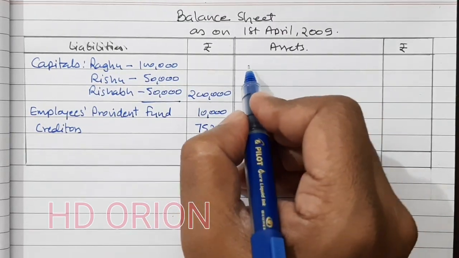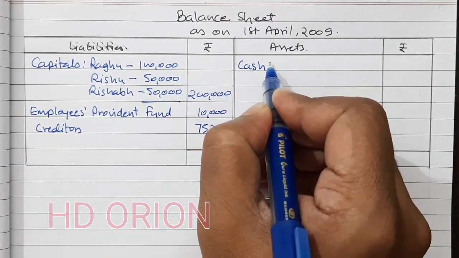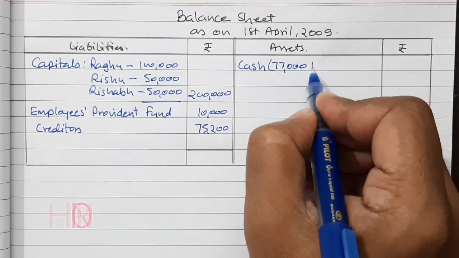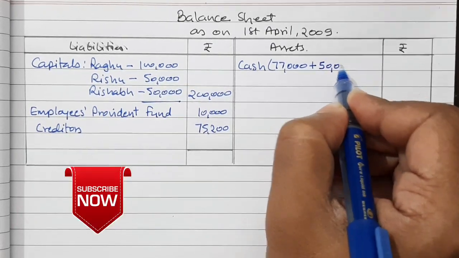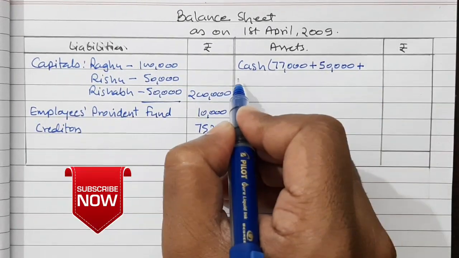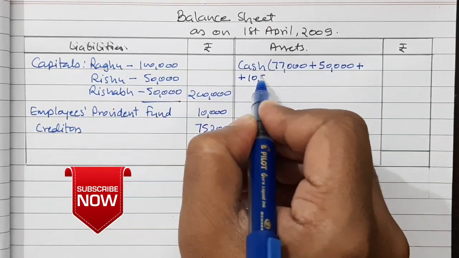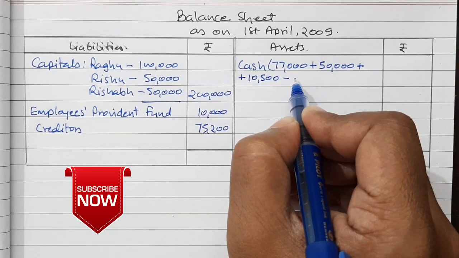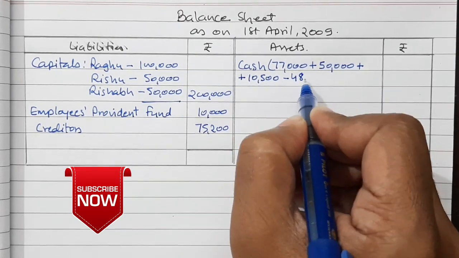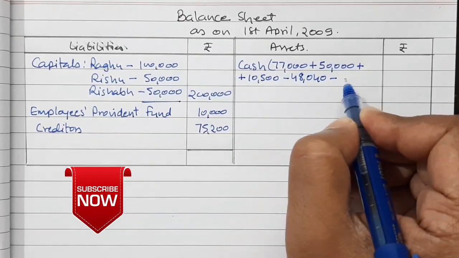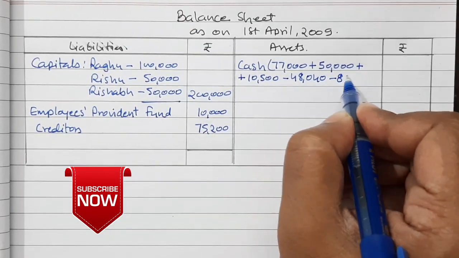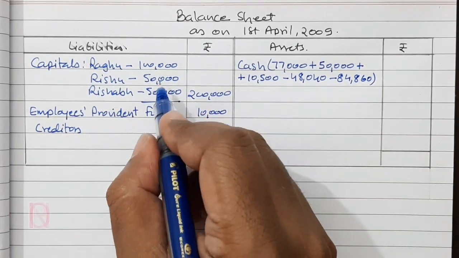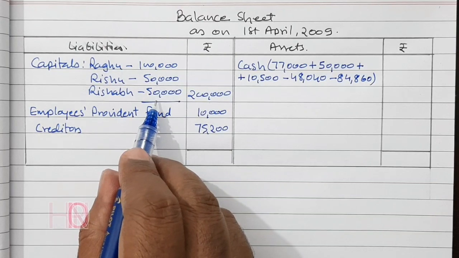Now to the asset side, cash. The firm was already having 77,000 plus new partner brought his portion of capital, that is 50,000, plus new partner brought rupees 10,500 as premium for goodwill, and Raghu has withdrawn rupees 48,040, and Rishu has withdrawn rupees 84,860 for maintaining their capital in profit sharing ratio based on Rishabh's capital.